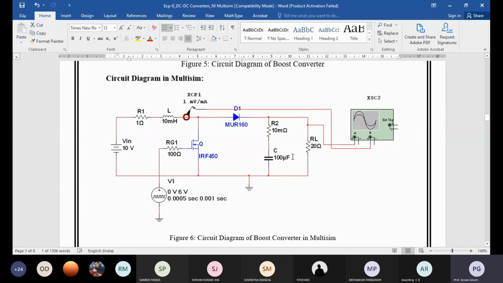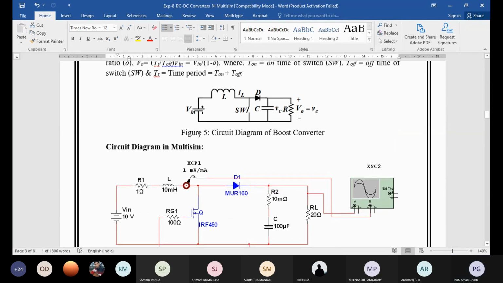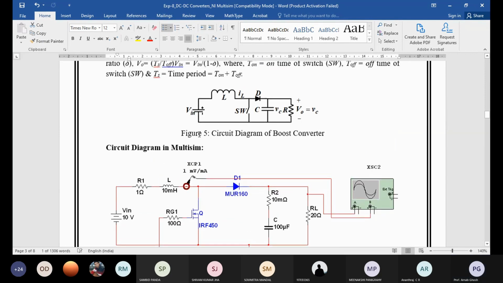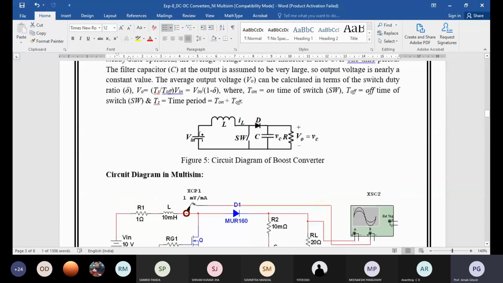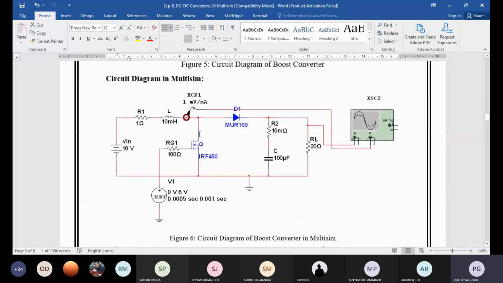There is an on time and an off time, so the total time period is 1 millisecond. The design is only for 1 kilohertz, that's why the inductor value is so high.